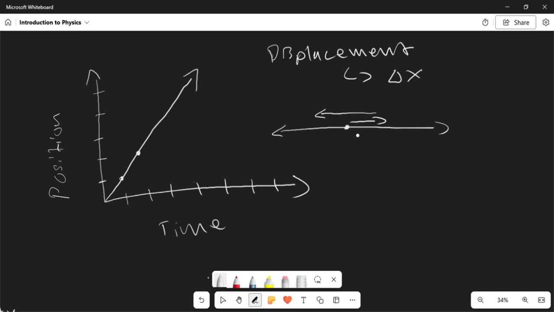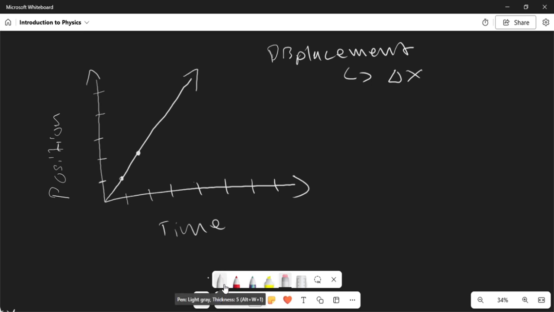For displacement, we usually represent displacement as change in x. So even if you don't see a d, for example, you might see a change in x, or a triangle and an x, which just means the displacement of an object. That's just something we need to understand.